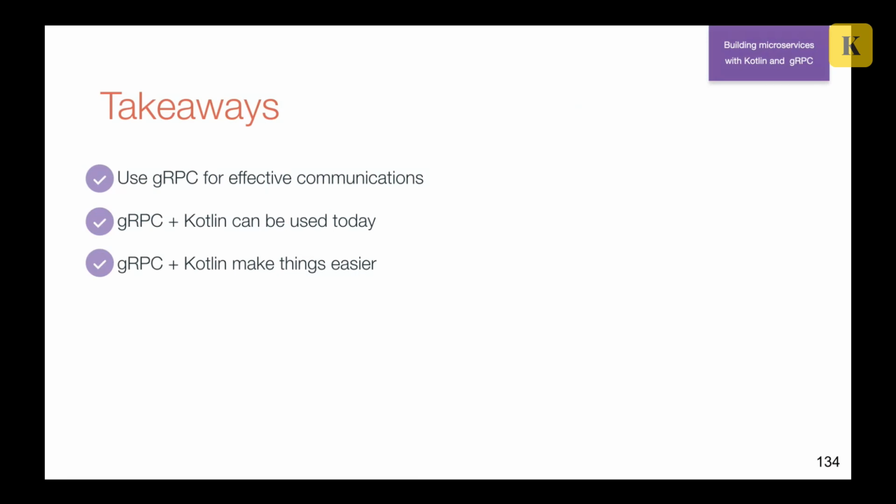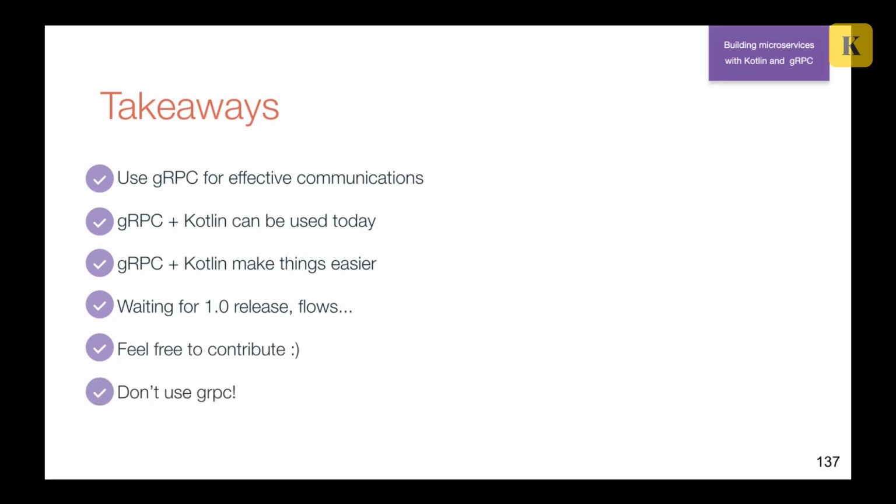And gRPC plus Kotlin make things easier, because with this cool coroutine stuff, I think it's more convenient to work with coroutines than with simple futures. And we're waiting for releases and flows, I mean when flows won't be in that experimental state and we'll be able to use them strongly in production. And feel free to contribute, because most of the things are open source, and you know that open source lives from contribution.